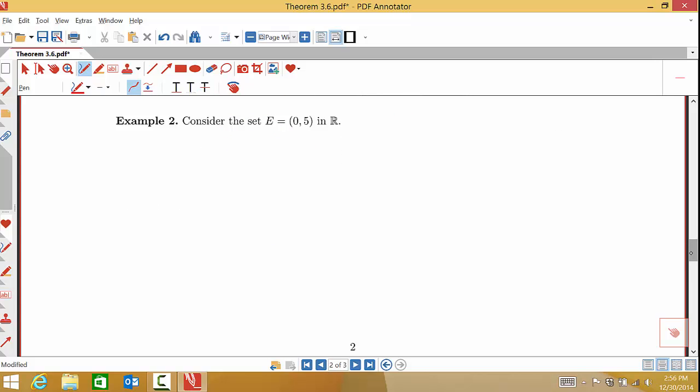Let's consider the set, the open interval 0 to 5 in R. Now obviously, if I think about this, I start looking at points, down here at 0, up here at 5. The biggest I can get is that I get arbitrarily close to 0 for P and arbitrarily close to 5 for Q. I can see that this diameter should be 5, at least under the standard metric. Now, of course, the metric underlying it is very, very important.